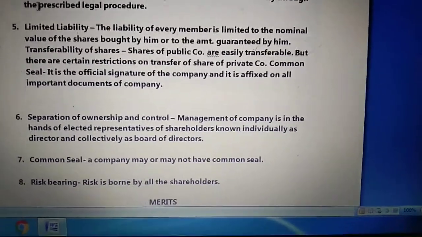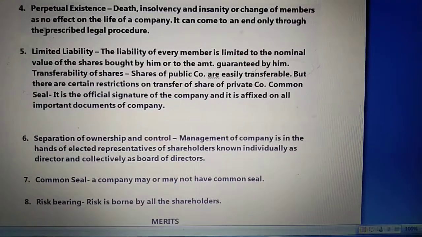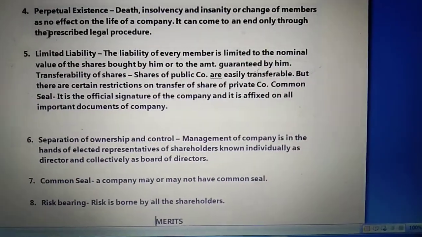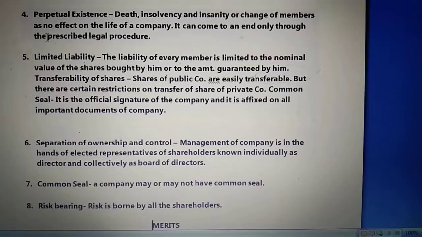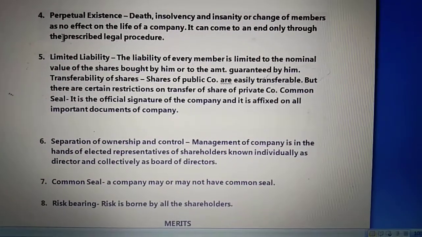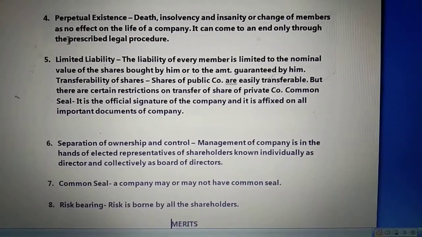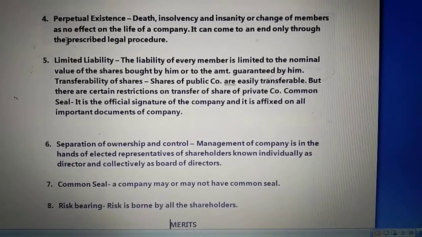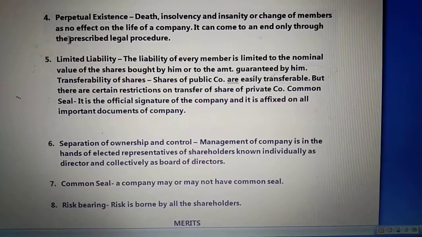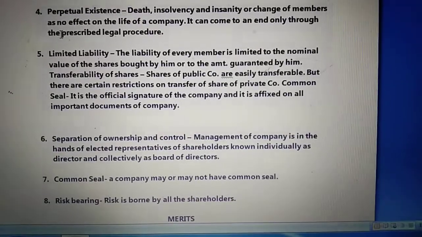How? The owners are the ones who have purchased the shares of a company, who hold the shares of a company, that is the shareholders. So shareholders are the main owners of a joint stock company. But who is going to run the company? It is the directors, the board of directors, who run the company. That is the reason ownership lies with shareholders and control lies with the board of directors.